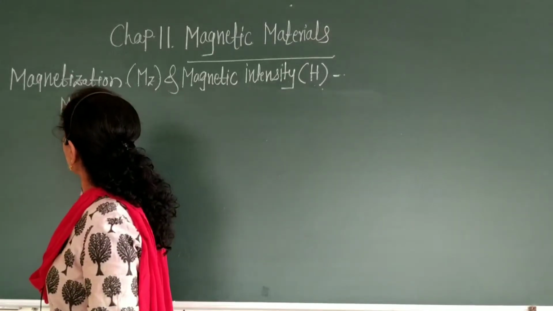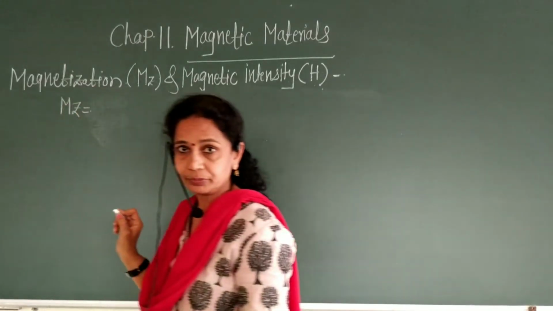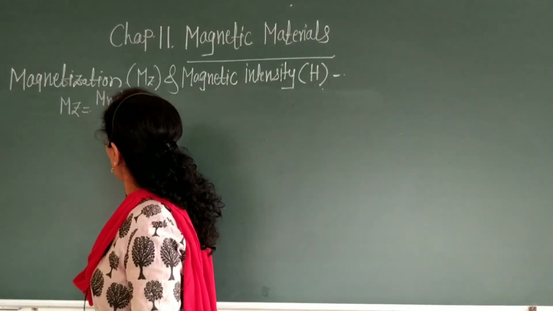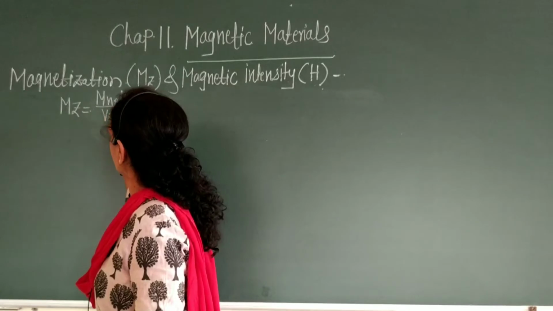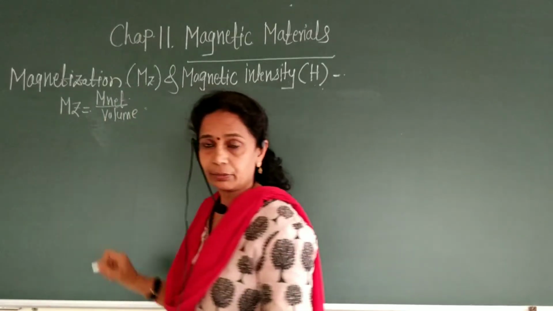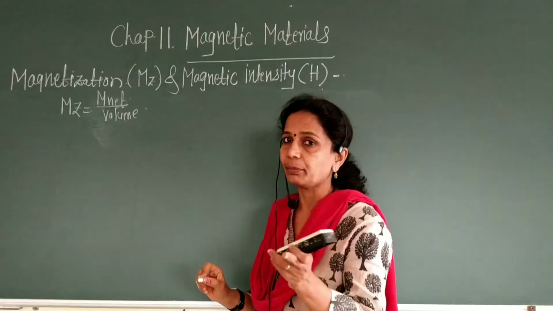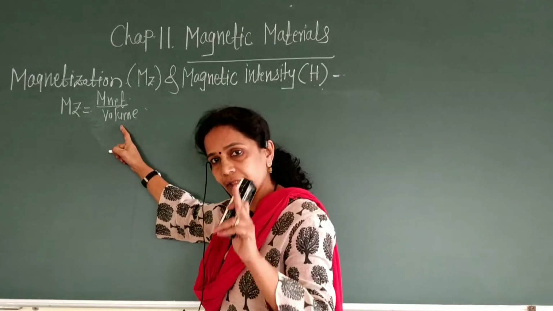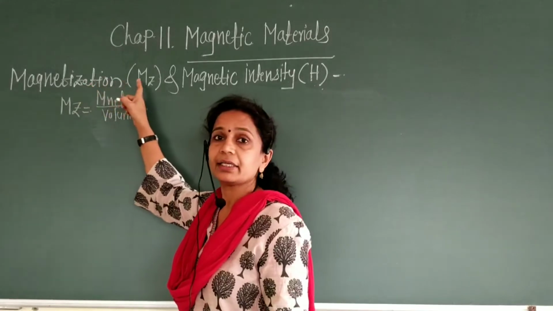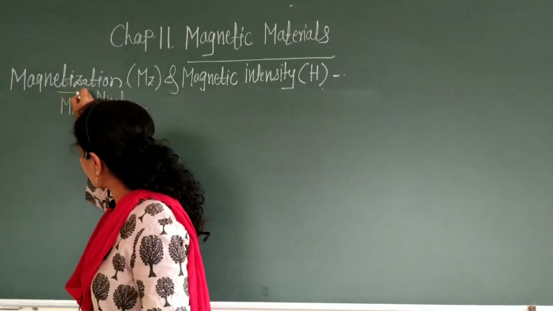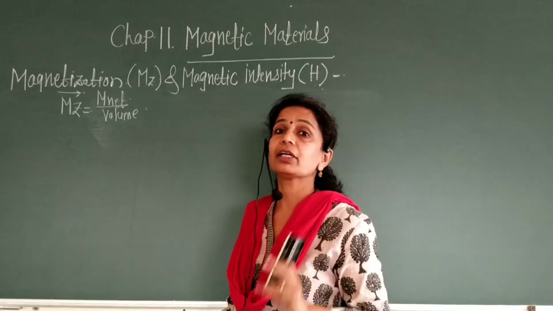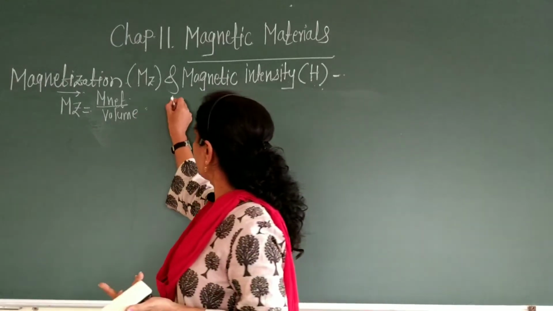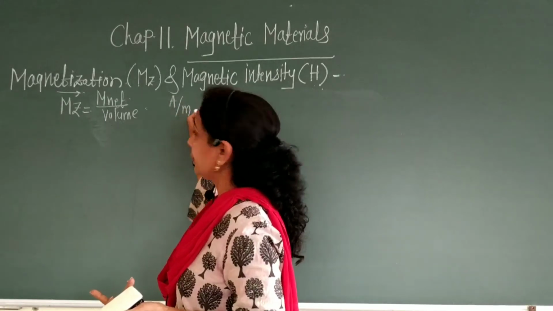Therefore, Mz is equal to M net upon volume. The net magnetic dipole moment per unit volume is called magnetization. This magnetization Mz is a vector quantity. And what is its SI unit? The SI unit is ampere per meter.